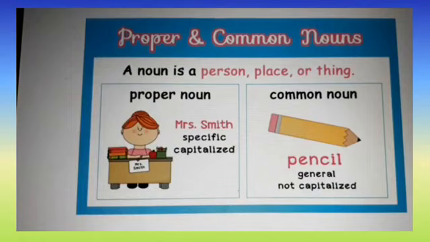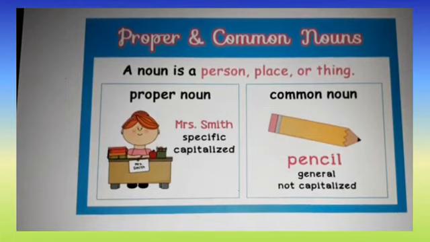See here, a noun is a person, place or thing. Proper noun, Mrs. Smith. Specific, capitalized. It's a specific name given to a person, so the first letter is capitalized here. See the common noun, pencil. It's a general name given to a thing, so the first letter is not capitalized here. See that p is small.